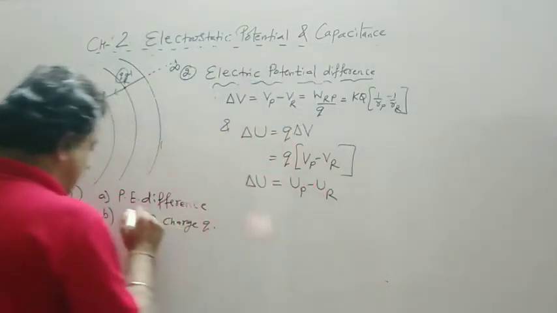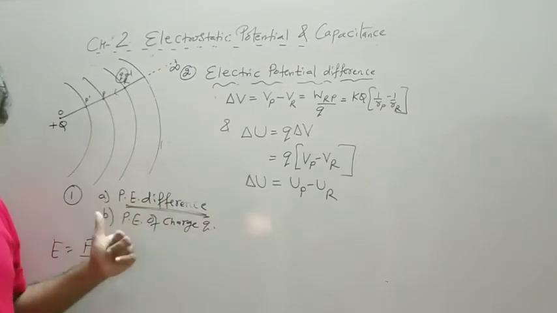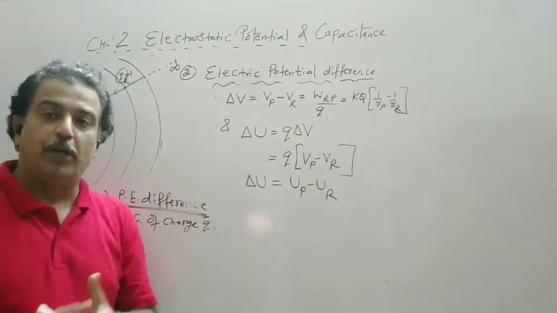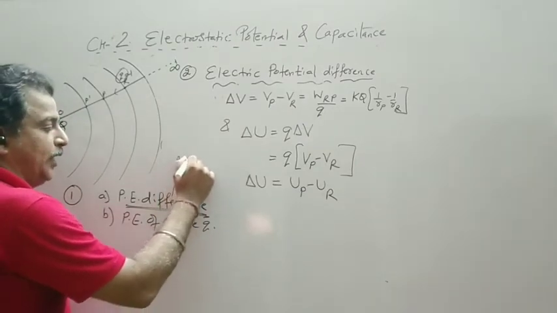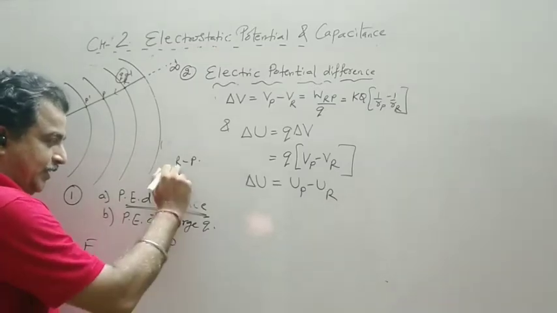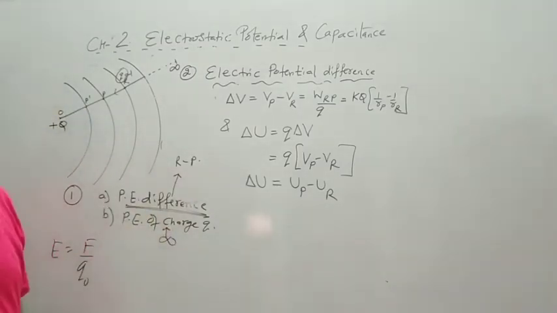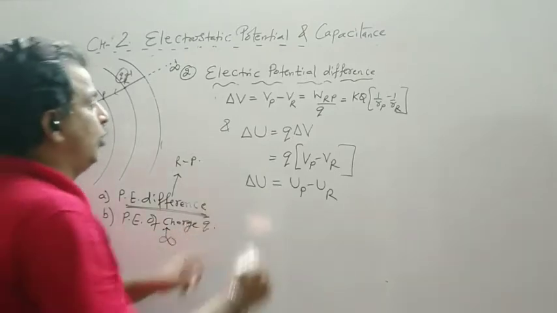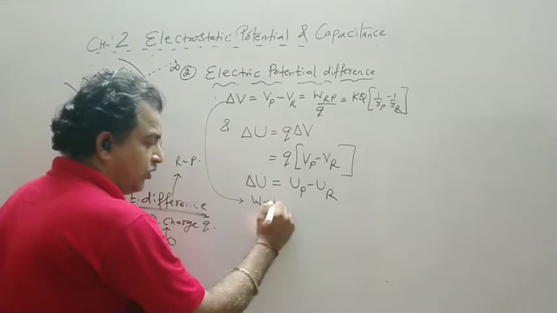So check this definition, the same definition we are repeating and changing a few words. For this definition, the 2 points were R and P. If one point becomes infinite, that is the initial point R becomes infinite, so the definition becomes the potential energy.